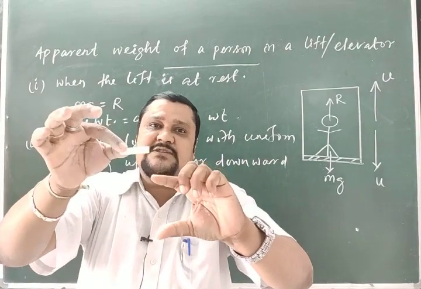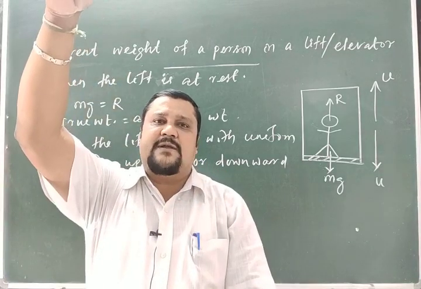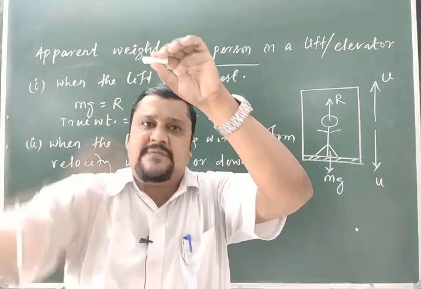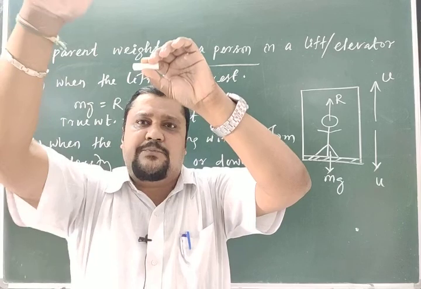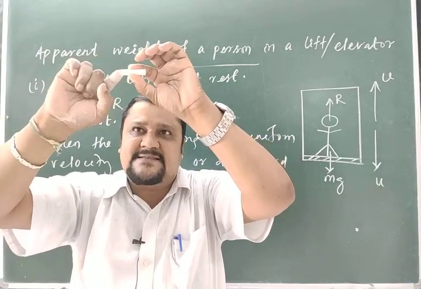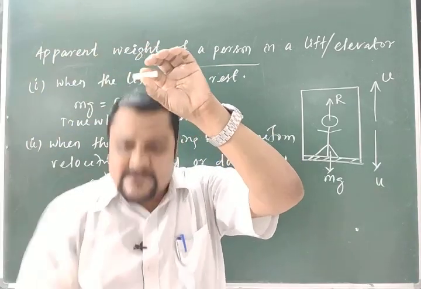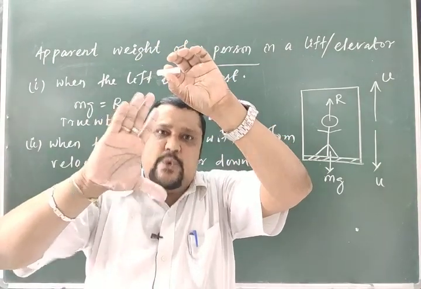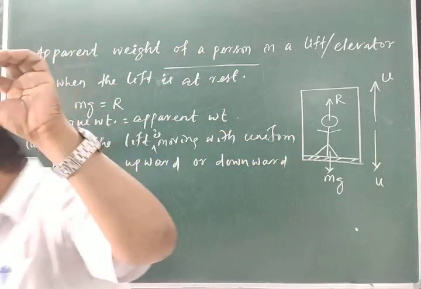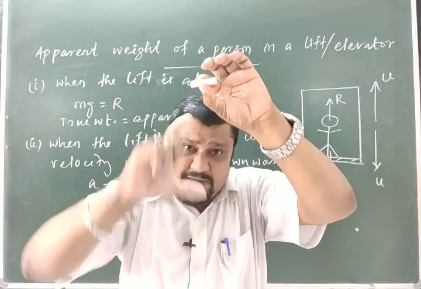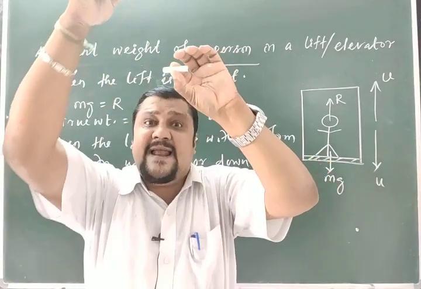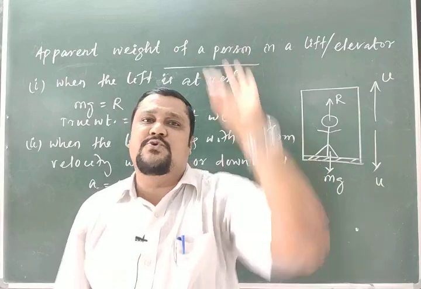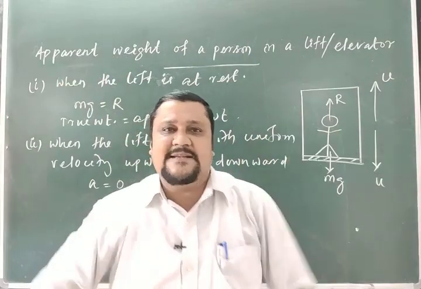Then it moves at a constant velocity. Suppose you are going from the ground floor to the third floor. Before that third floor, again what happens? That velocity goes on decreasing. So initially accelerating, then uniform velocity, 0 acceleration, then deceleration, then comes to rest. That is the common experience.